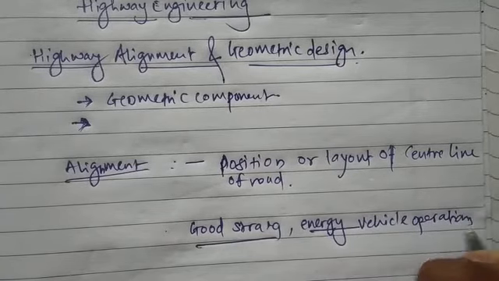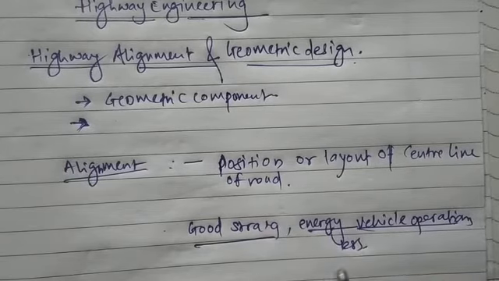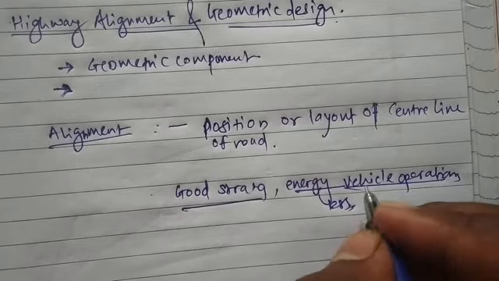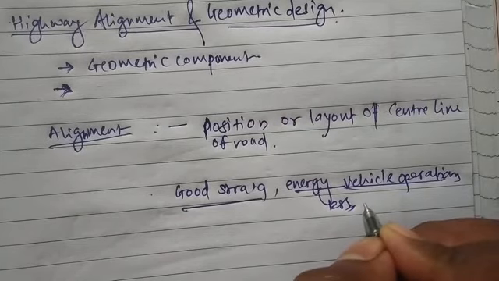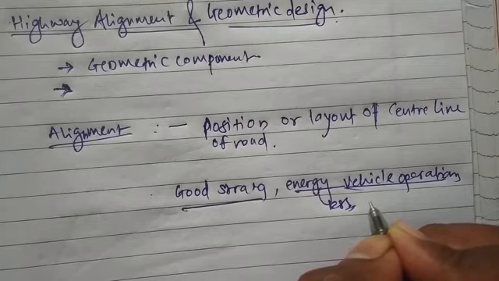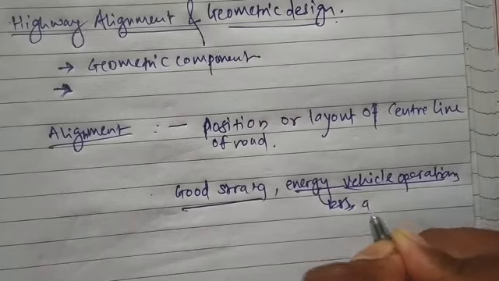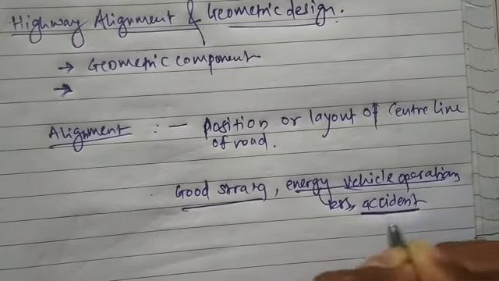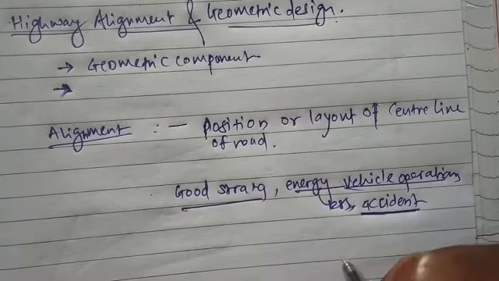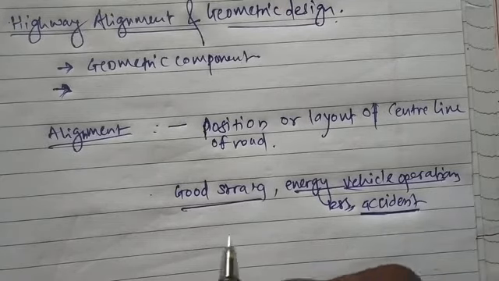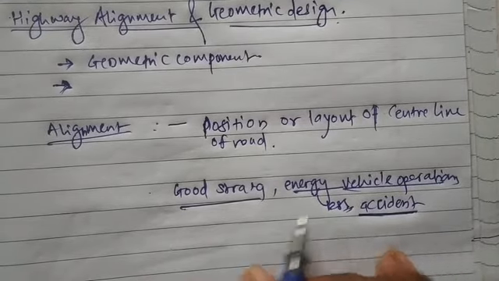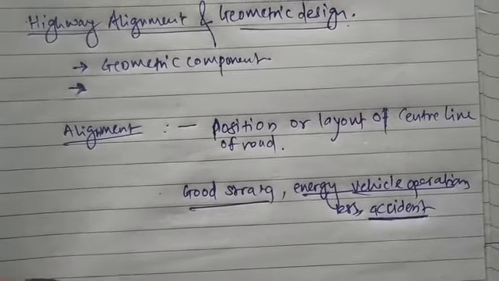One can also mention the indirect advantages, like if we plan our alignment in good manner, then the rate of accident will be less. So this will again help us in the prevention of accident.